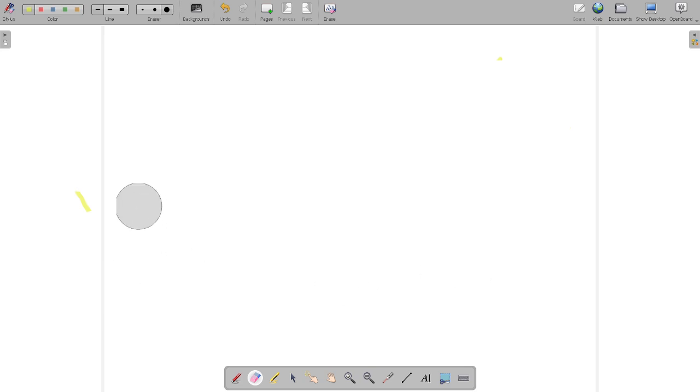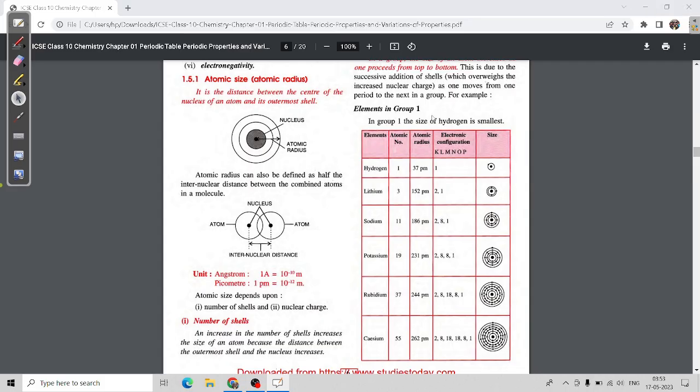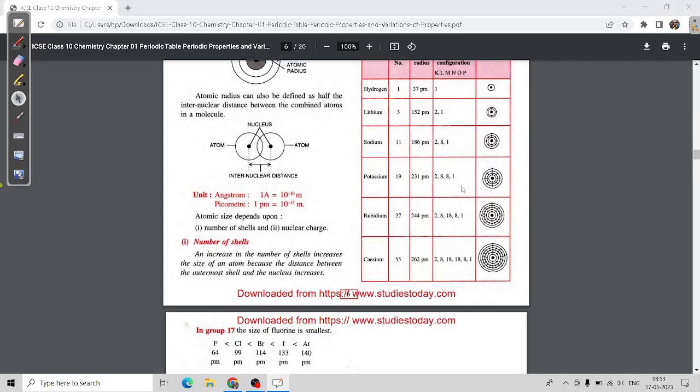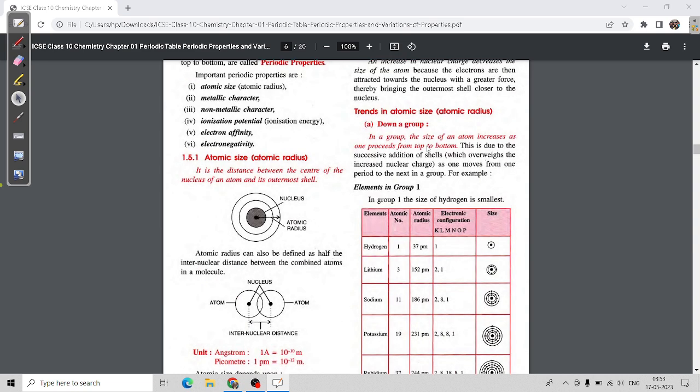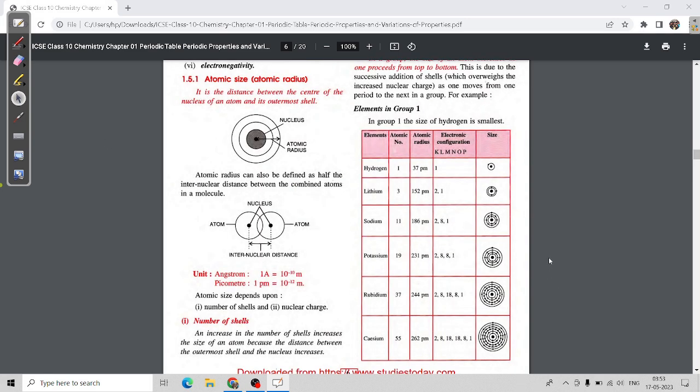So as we go across the period, the size will decrease, as it is given here. You can check here, down a group, the size of the atom increases as one proceeds from top to bottom, and the proof is given in the table below.